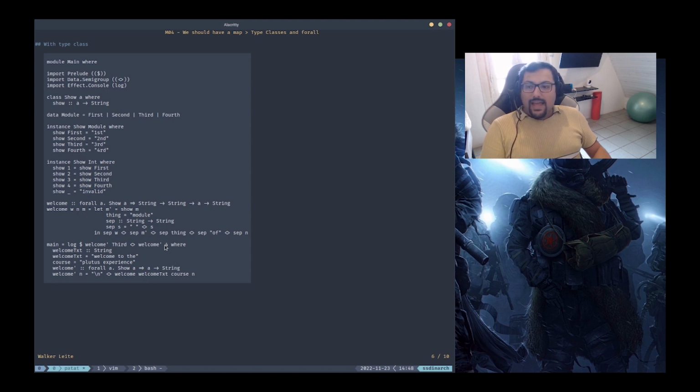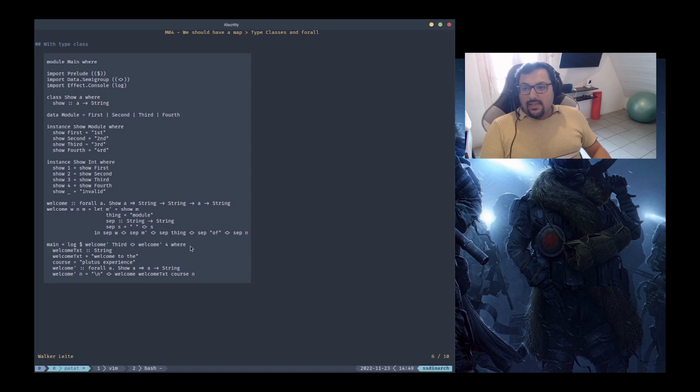This means that if we add a new value in this welcome function, a new value for a new type, like for example string, and we try to call welcome with that string, the compiler will not throw that I should pass module or int. The compiler will actually throw that we need to have an instance Show String, because we are using welcome tick with a given string.